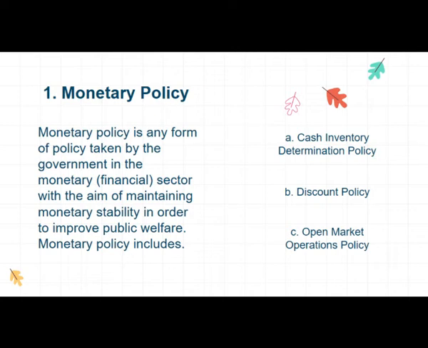B. Discount policy. To overcome inflation, the central bank can apply a discount policy by increasing the interest rate. The goal is to encourage people to save. Thus, it is hoped that the amount of money in circulation can be reduced so that the inflation rate can be reduced. C. Open market operation policy. Through this policy, the central bank can reduce the amount of money in circulation by selling securities, such as government securities. The greater the number of securities sold, the less money supply, which will reduce the inflation rate.